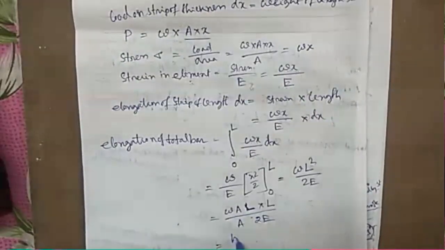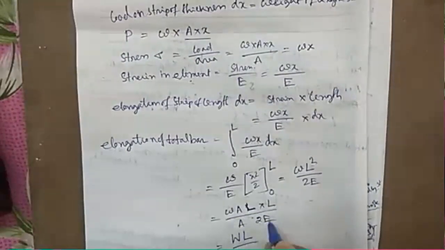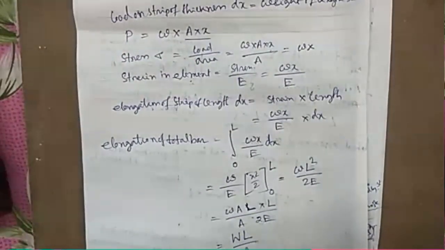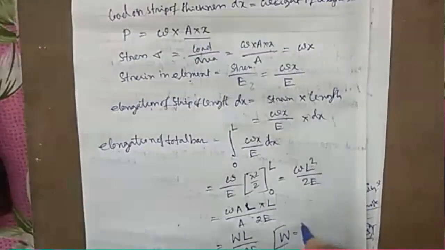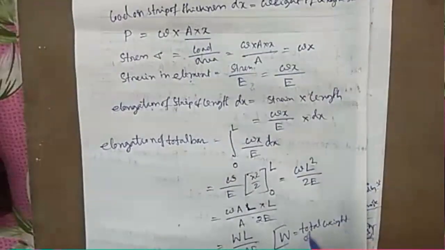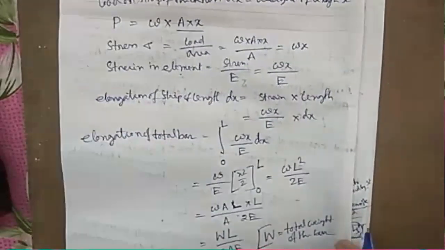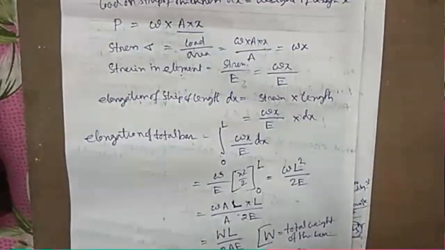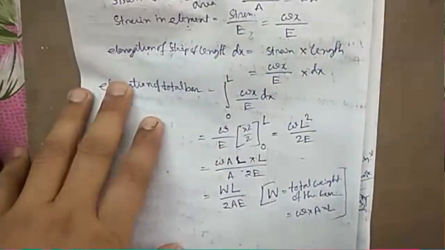So we can write it capital W into L by 2AE, where this capital W is the total weight of the bar. So it becomes WL by 2AE.